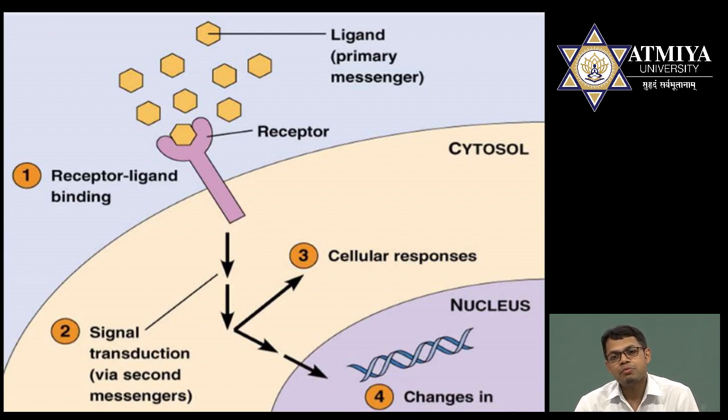Now the message will be conveyed by secondary messengers. These secondary messengers are responsible for activation of protein kinases. Now a kinase will either be responsible for phosphorylation of proteins present in the cytoplasm, or this kinase will activate other kinases, which will activate further kinases, and finally by this transduction pathway those molecules which are responsible for gene expression become activated and do their own work.